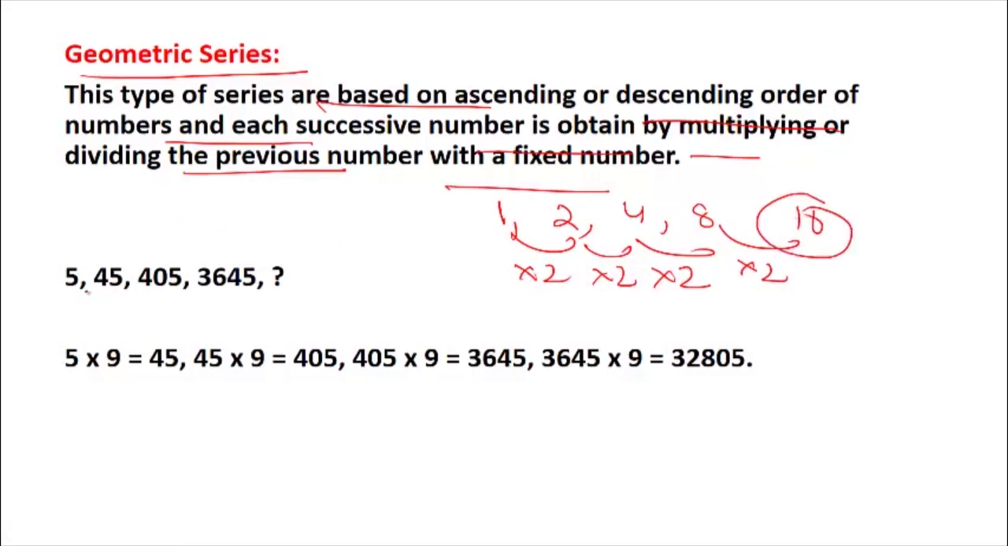Let us see the problem. If we multiply this by 9, we get 45. Similarly, if we multiply 45 into 9, we get 405. If we multiply 405 into 9, we get 3645. And if we multiply this by 9, we get 32805.